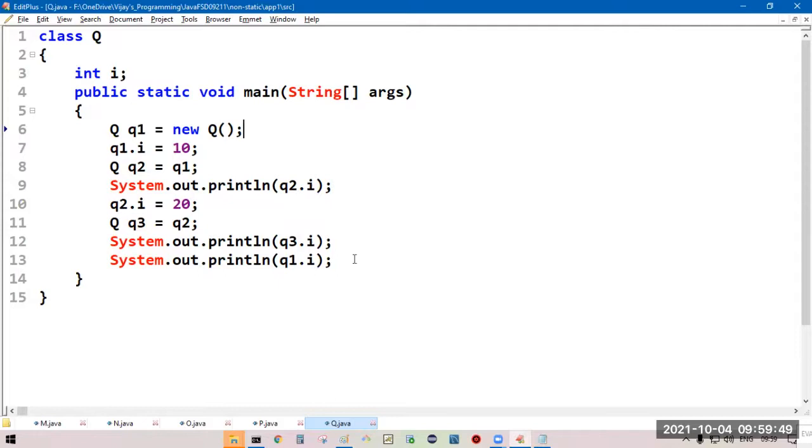If you're trying to access Q2.i, that is also 20. So for the same object, three references: Q1, Q2, Q3.